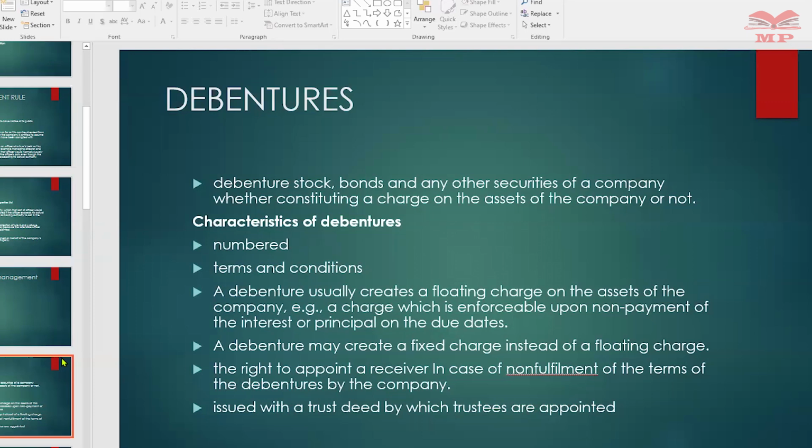You remember, this is a company taking part of its assets and using that as a security to raise funds. You can think of it this way: when you want to get a loan and you have a property or you have your car logbook, you will take that to the bank. You take your title deed to the bank. The bank holds that and gives you money as security.